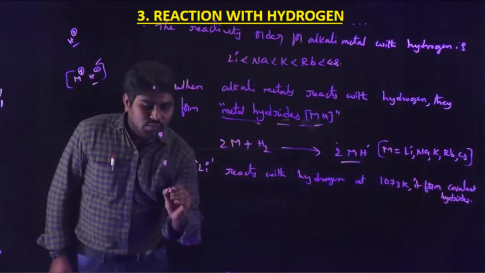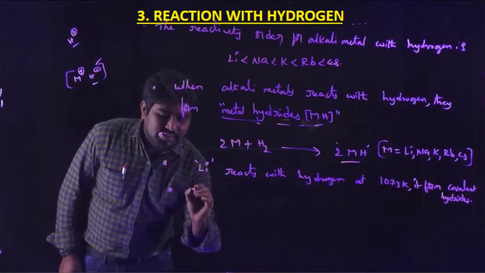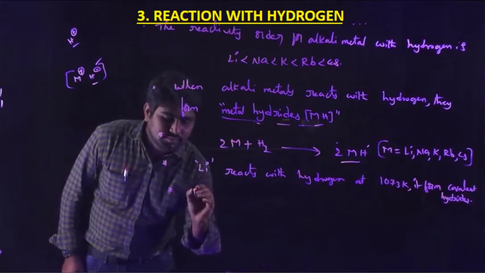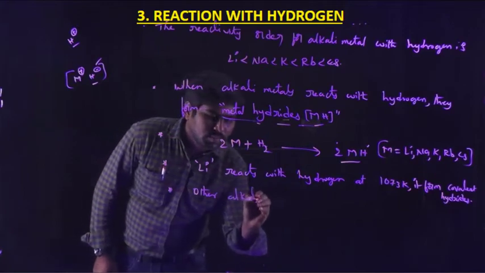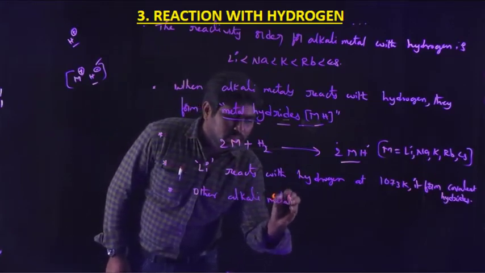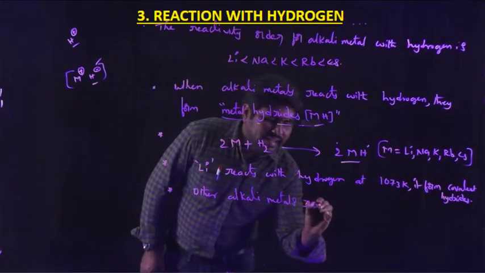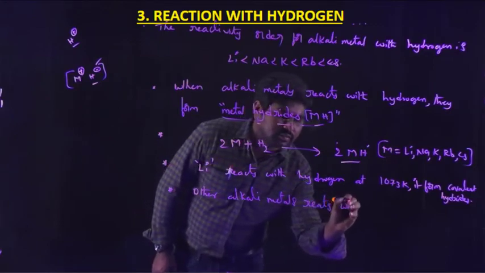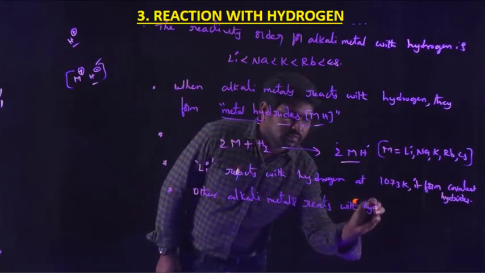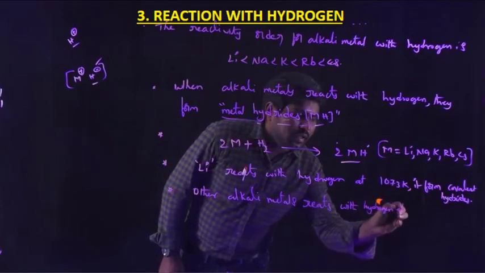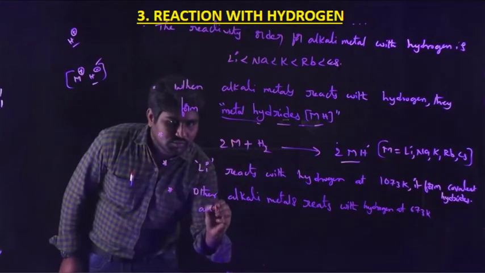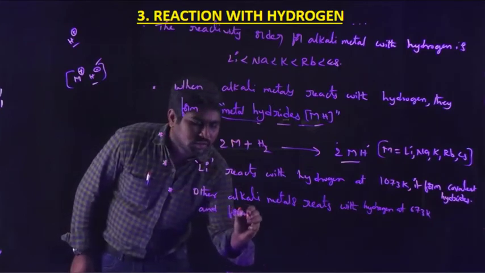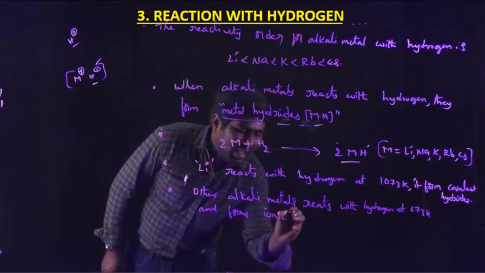And when other alkali metals react with hydrogen at 673 Kelvin, they form ionic hydrides.